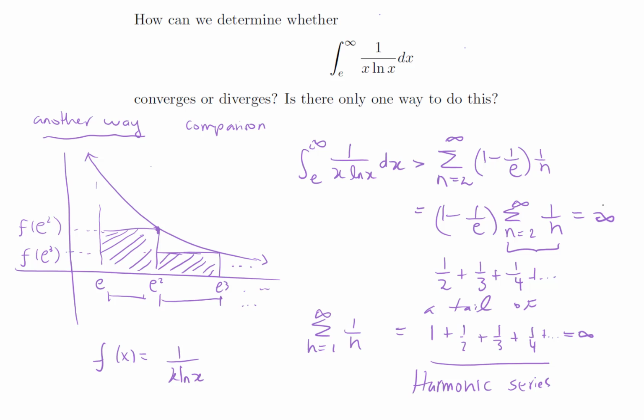So this tells us that the integral we were given is greater than infinity. But of course, if something is greater than something that diverges, then we must have divergence. So that's another way we can prove that the integral diverges.